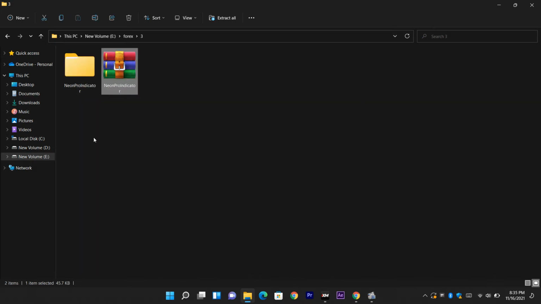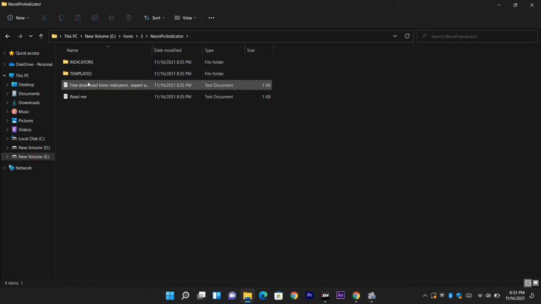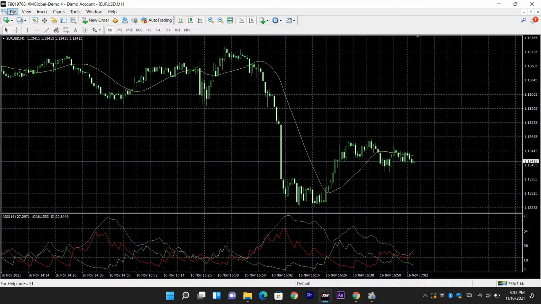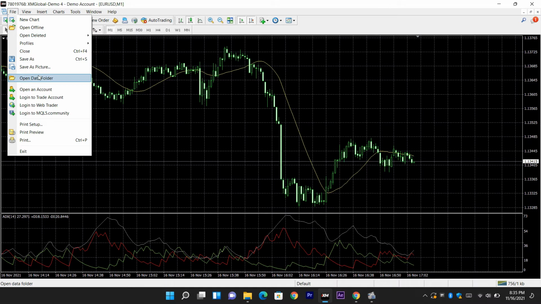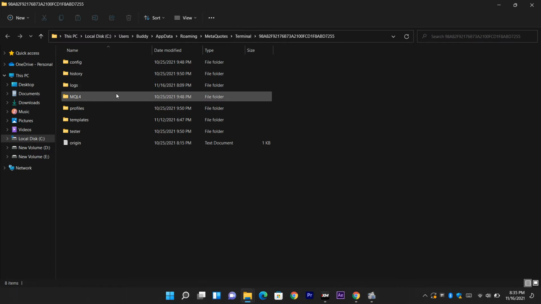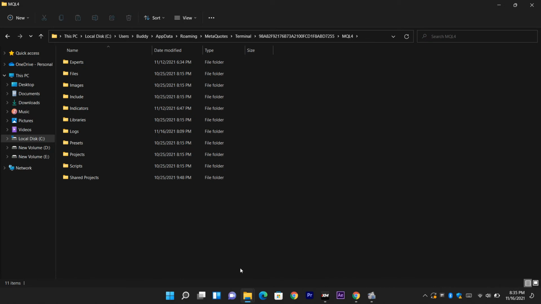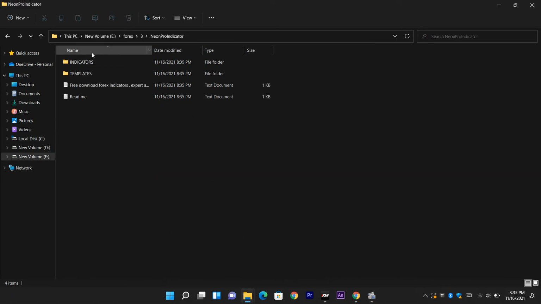Let's do it. Extract the zip file. Open your MT4 platform. Go to File. Open Data folder. Select MQL4 folder. Copy and paste one by one from the downloaded file. Copy files from the indicator folder and paste them into the indicator folder.